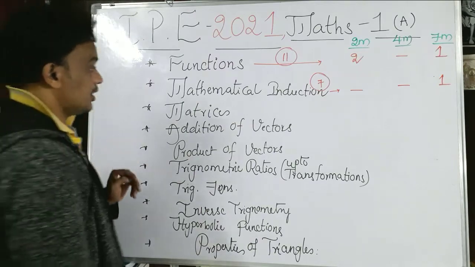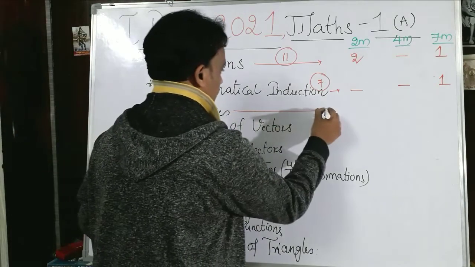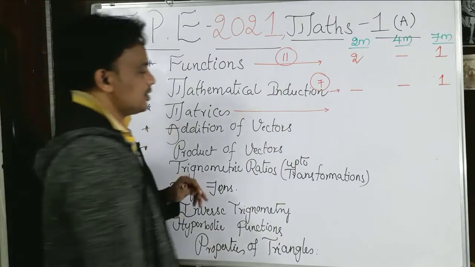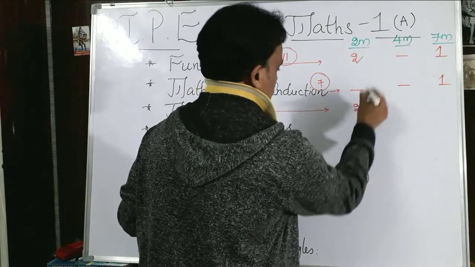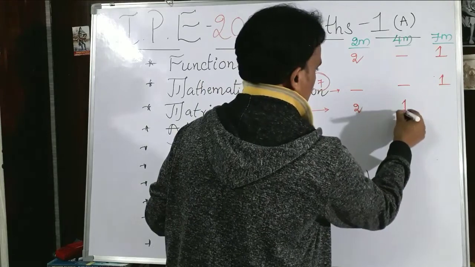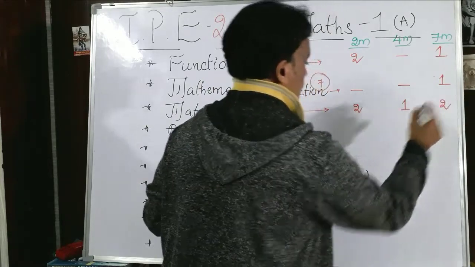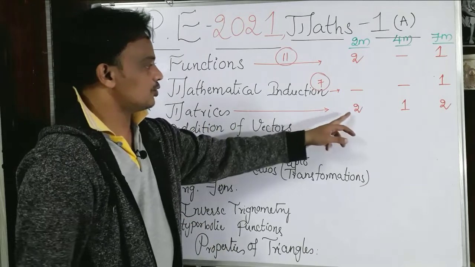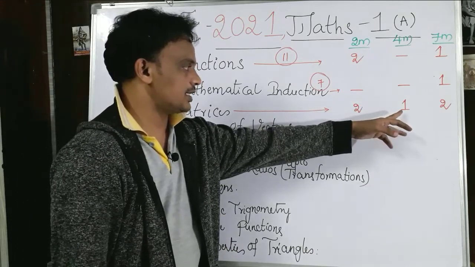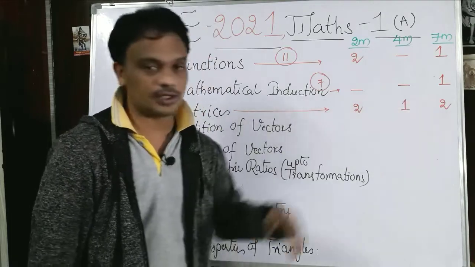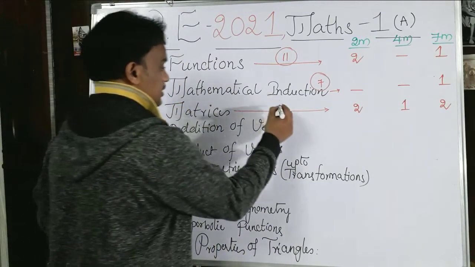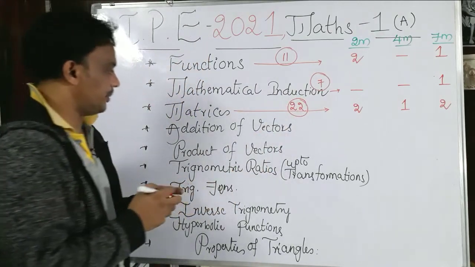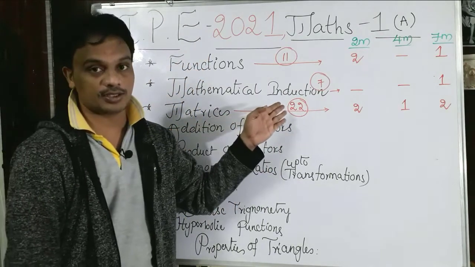Coming to matrices, a very important topic from 1A. Let us see, from this topic there are 2 marks questions, one 4 marks question, and 2 7 marks questions. So totally 2 2s are 4, plus 4 is 8, and plus 14 is 22 marks. So the weightage of the matrices topic is 22 marks.